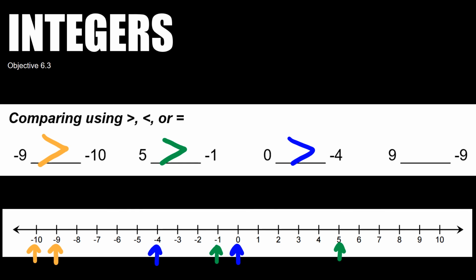And last but not least, you have 9 and you have -9. So I'm using -9 again. In this case, all the positives are bigger than our negatives, so I'm going to use greater than for this one also.